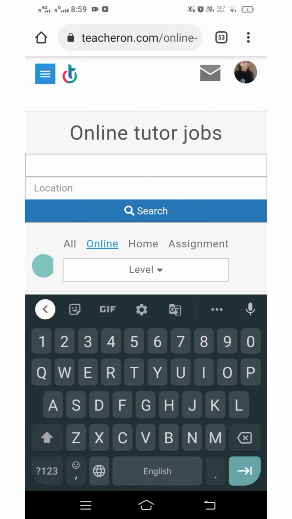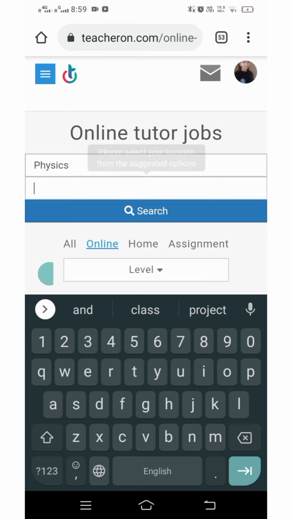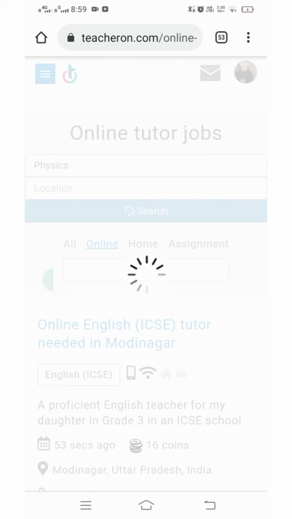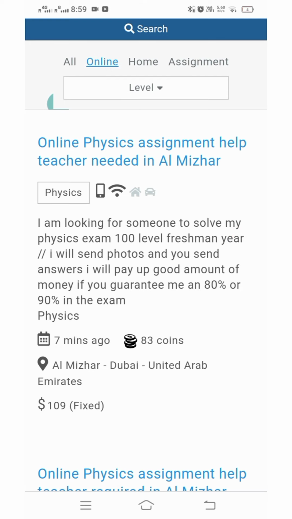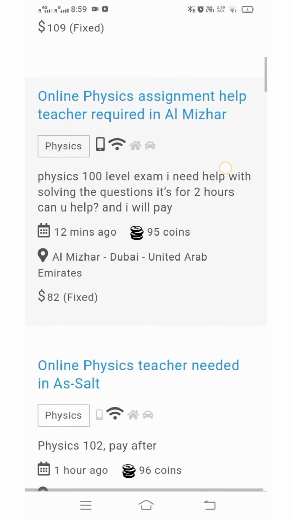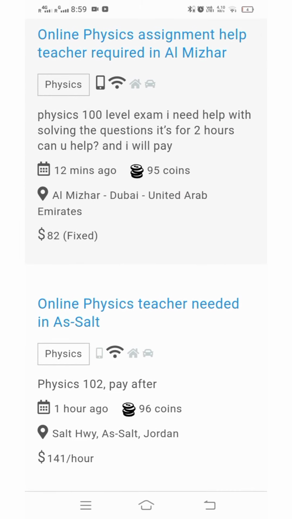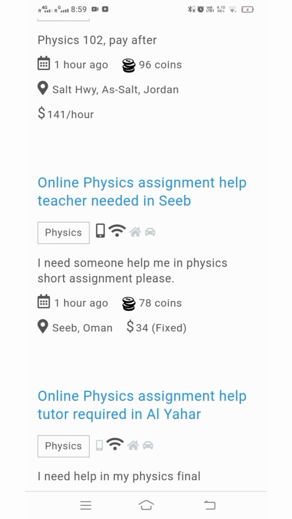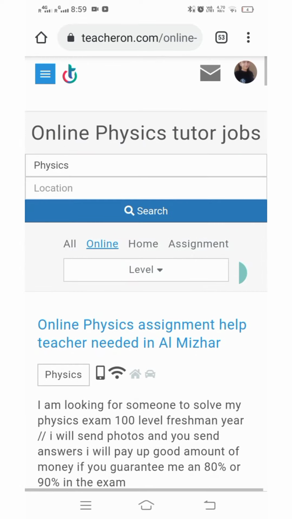Then you will get this kind of interface where you can search any kind of job. First of all we will just search physics jobs. You can see all the assignments or the tutoring jobs will be displayed. Some of them will mention the price, some of them will not. The companies and the parents mention all the requirements in these job sections, so you can read them carefully, and if you think that you are suitable for that job, then you can contact the parents.